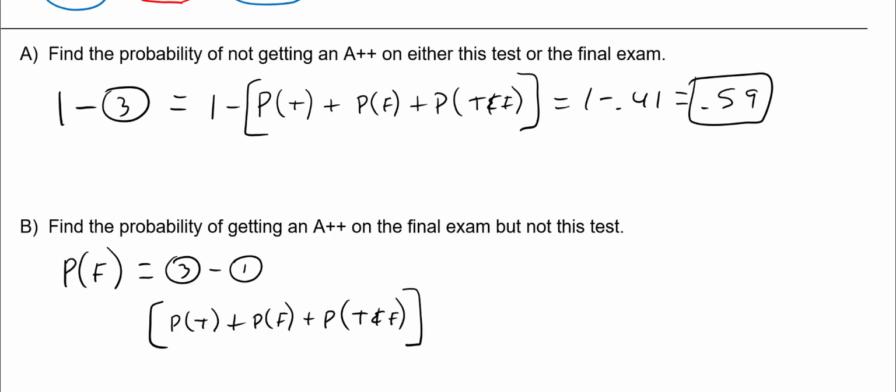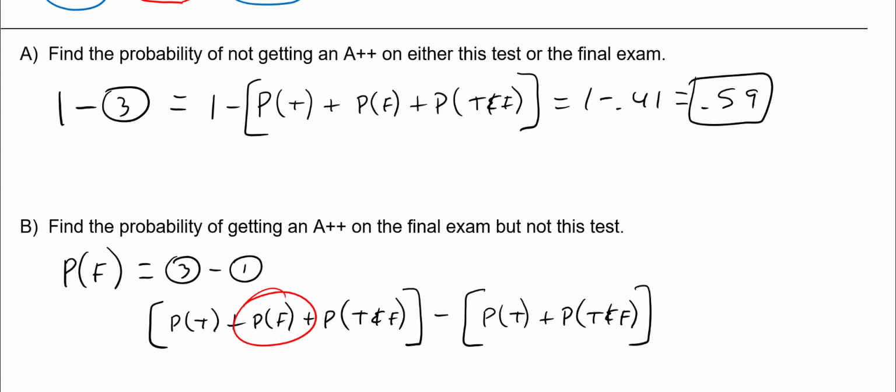That's category number 3, and I'm taking away category number 1, which is the probability of a test and the probability of a test and final, and that's going to leave us with just the probability of a final left over. And it does. So putting all the numbers here, it's going to be 0.41 minus 0.23, which is going to be 0.18. Okay, it's not bad, right?